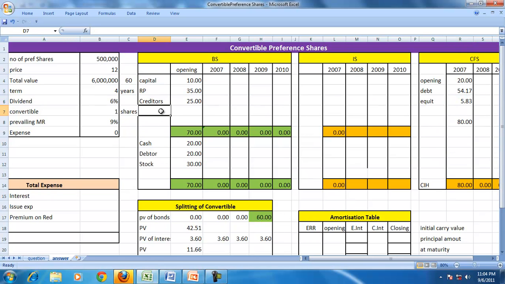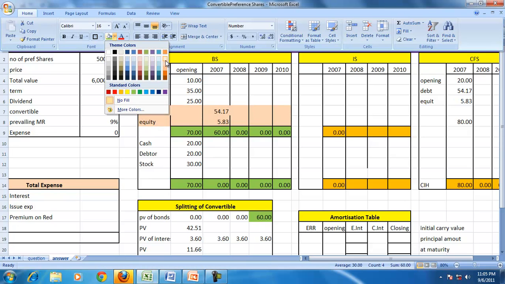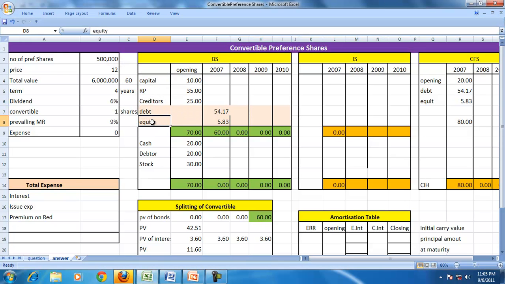So in the balance sheet, once again you'll have the notional debt and the notional equity appearing. The balance sheet will appear, and similarly the balance of the amount of the notional equity for the corresponding amount that we have determined. So the issue of the convertible preference share in the balance sheet will not appear as the preference share, but will be shown as the debt and equity using the split accounting.